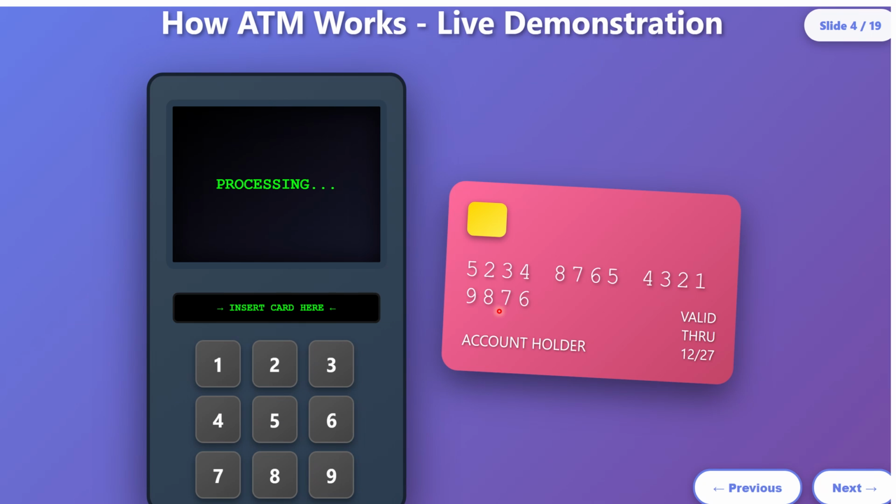See, this is how ATM works. This is how an ATM card looks like. This 16 digit number, here is the expiry date, here is the cardholder name. On the backside you will have the CVV number.